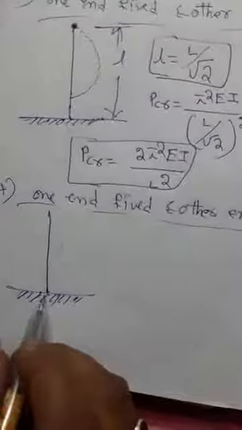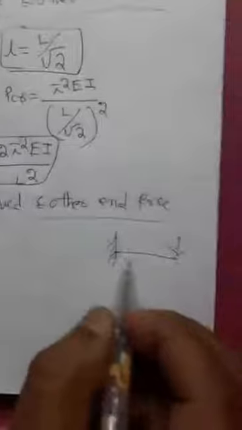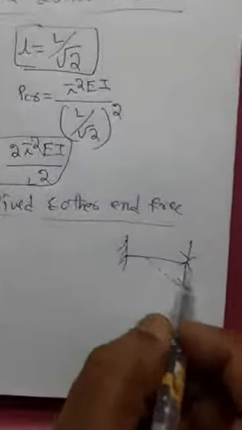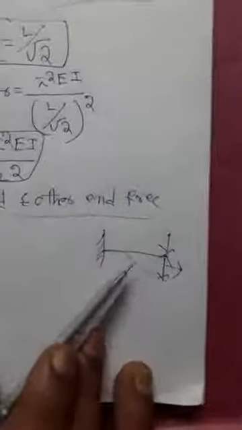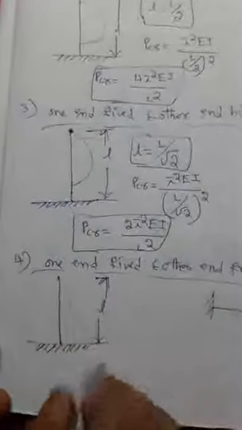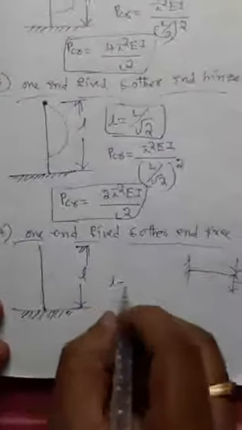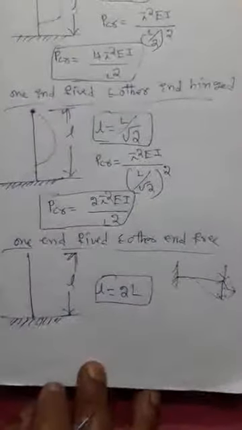There is no deflection at a fixed end and there is a maximum deflection at a free end, like a cantilever beam subjected to a point load at the free end. The deflection shape is like this. The maximum deflection occurs at a free end. This is a diagram for a cantilever beam, and this is a diagram for a column with one end fixed and other end free. This is the effective length L. For this condition the equivalent length changes up to 2 into L.